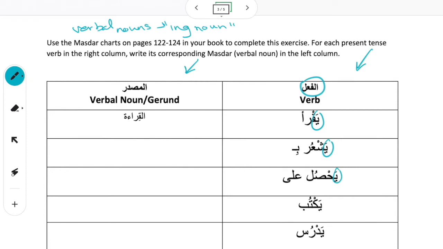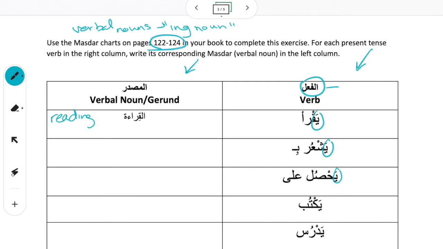So in a verb, you can change the first letter and it changes who is the person doing, because a verb is specific to the time and who is doing it. Whereas in the masdar, there's no time associated with it. It's just the general idea. So he reads versus al-qira'a is the act of reading. You can tell that it's a masdar because a masdar is a noun, and only nouns can take alif lam.